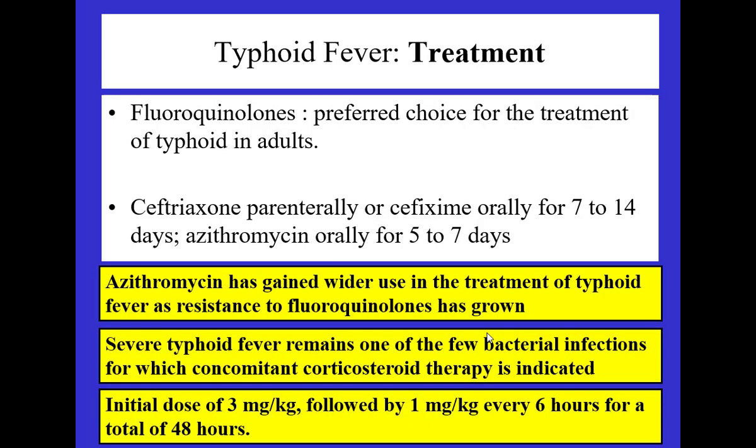Treatment: fluoroquinolones, ceftriaxone, azithromycin. Clear? Pharmacology I am not going to discuss, that is all being taught and you can go through that. But remember one thing, in our part of the world, we have resistant Salmonella or typhoid infection, where all these medicines are not going to work, and you have to use the carbapenem group of antibiotics. We had one nursing staff who got infected with the resistant strain, where we had to start meropenem along with steroids, and the dose of the steroid is 3 mg per kilogram followed by 1 mg per kilogram every 6 hourly for a total of 48 hours. Remember one thing, resistant Salmonella is prevalent in this part of the world and the number is very high.